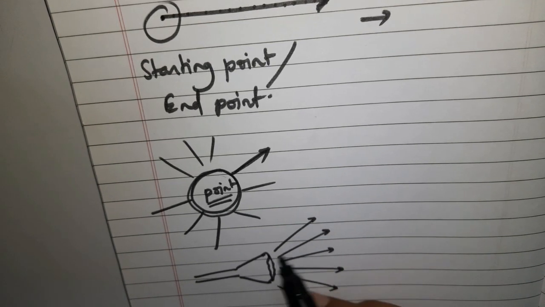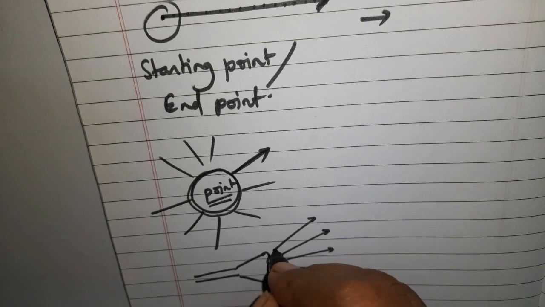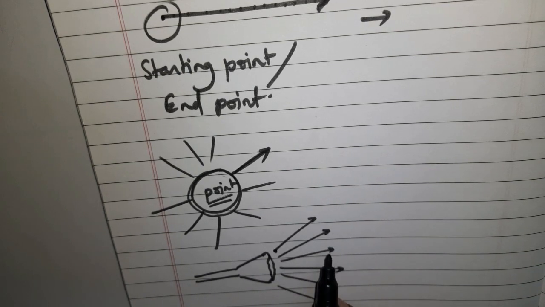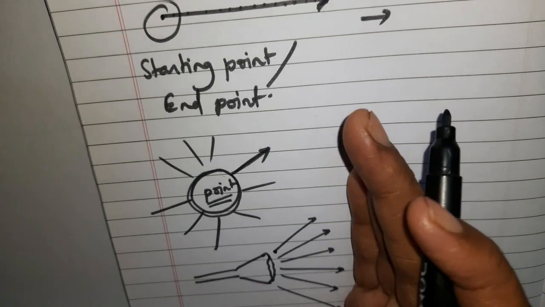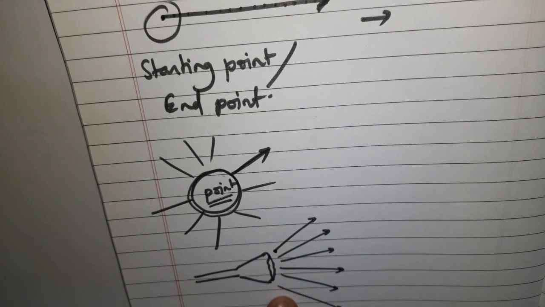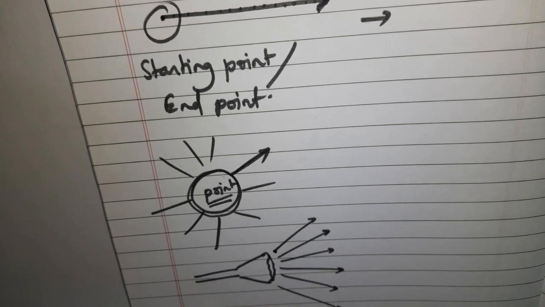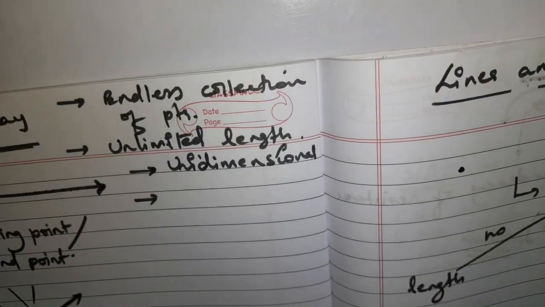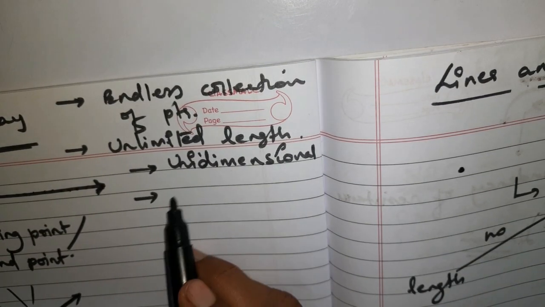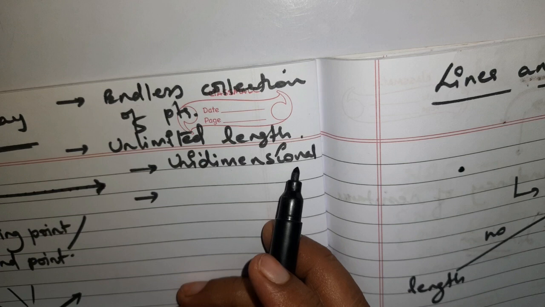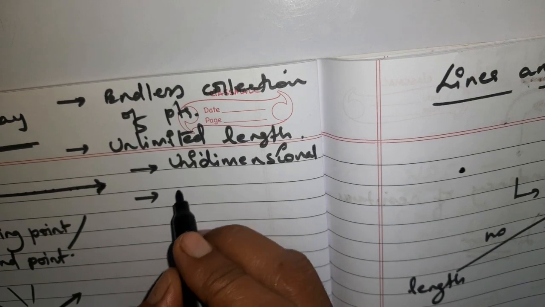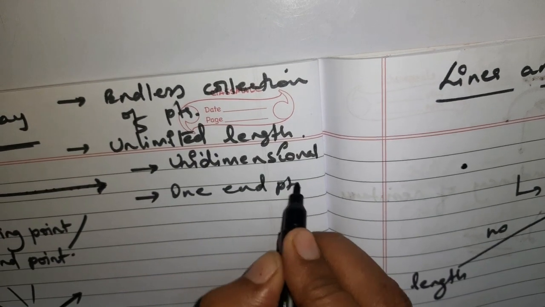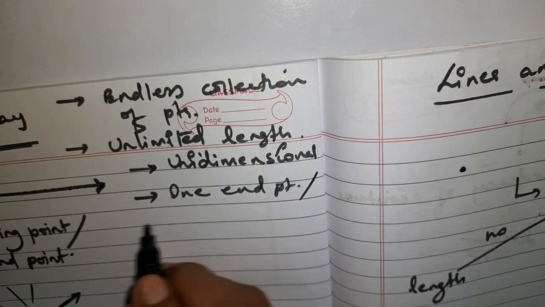So again it becomes a ray, with one starting point, and it goes on endlessly until there is some obstacle in front of it. So this is the concept of a ray: an endless collection of points on a linear path. It has unlimited length, it is unidimensional, and it has one end point, or starting point.